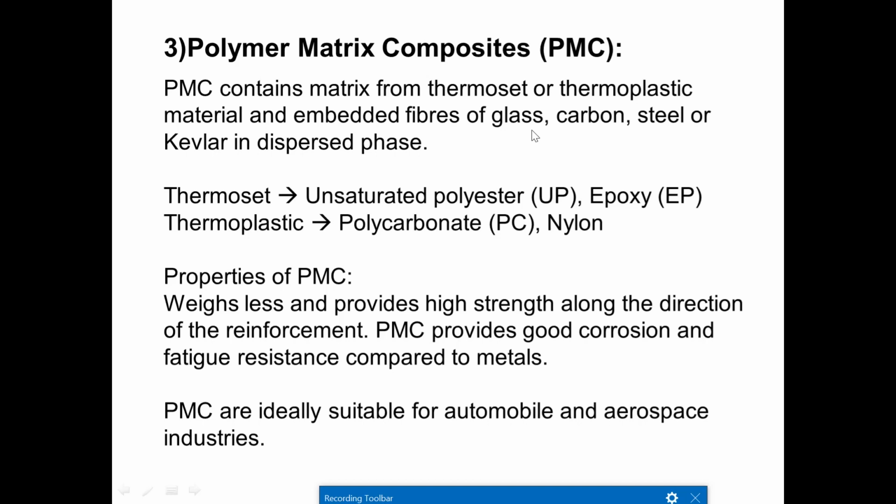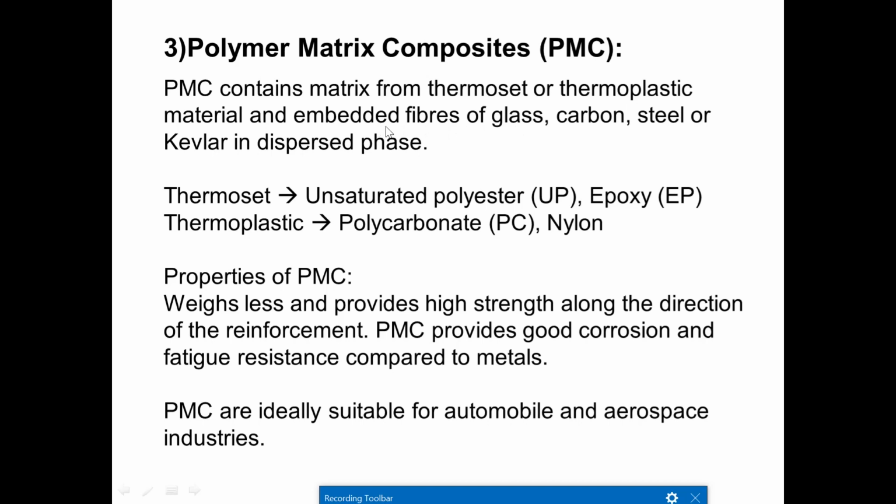The third one is polymer matrix composite, that is nothing but PMC. PMC contain a matrix of thermoset or thermoplastic material with embedded fibers of glass, carbon, steel or silver in the dispersed phase.